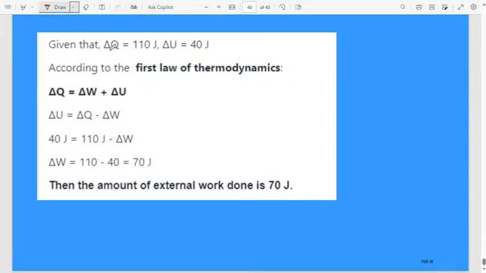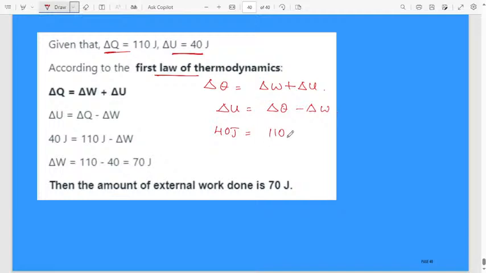Very easy question. Delta Q is given, delta U is 40 joule. Then you know the formula. Delta Q will be delta W plus delta U according to the first law of thermodynamics. Then delta U is delta Q minus delta W. Delta internal energy is given as 40 joule, delta Q is 110 joule.